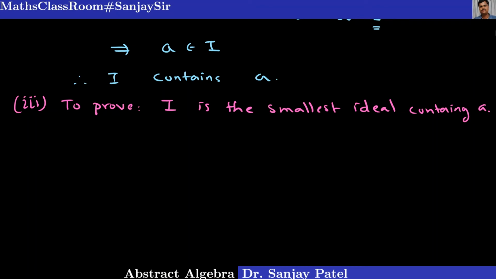For that, I will start with any other ideal which also contains the same element A, and I will show that I is smaller than that arbitrary ideal.